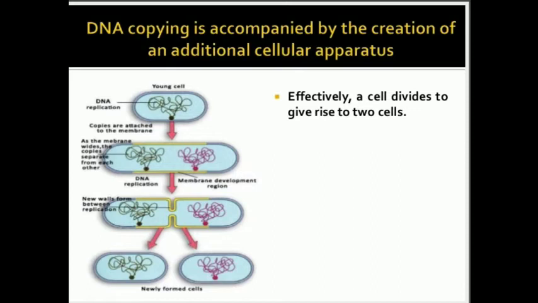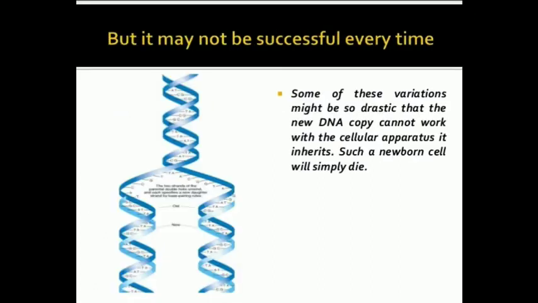Identical means exact copy. When we are talking about asexual reproduction, the word identical is used, and sometimes it is also termed as clone. Why is the word clone used? Because they are identical to their parents. But when we are talking about DNA copying, they are not identical. They are similar to their parents, but not identical.